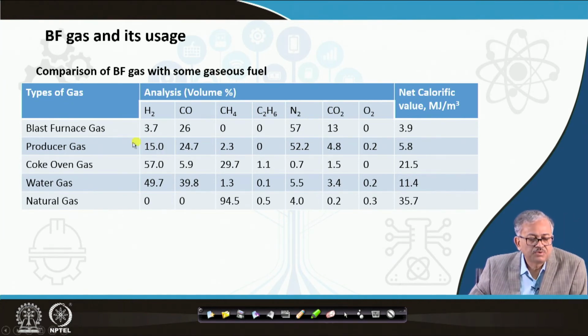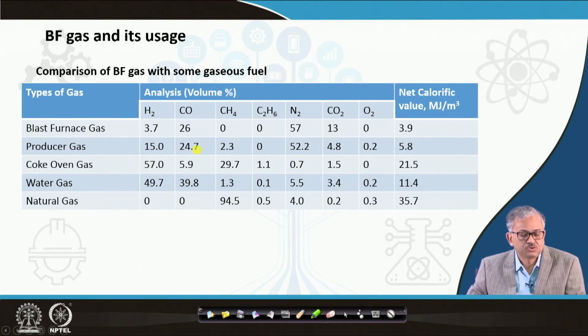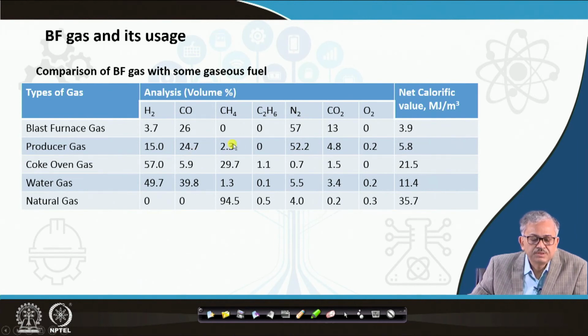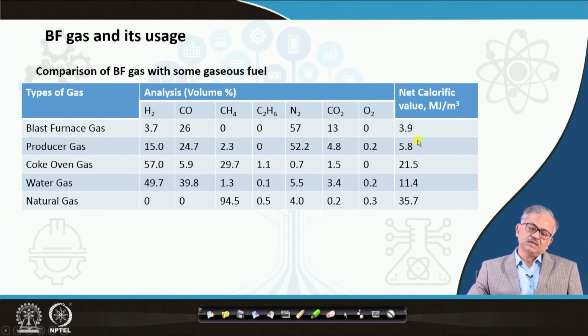So, you can have some amount of hydrogen, around 15% hydrogen is there, and carbon monoxide is also 24% there, because if you burn the carbon, CO will also come, and if you burn with steam, H2 is also coming, and then you have methane also 2.3% is there, and then your nitrogen is there 52.2% because you use basically the air, and carbon dioxide around 4.8%, oxygen 0.2, and its calorific value is higher than that of the